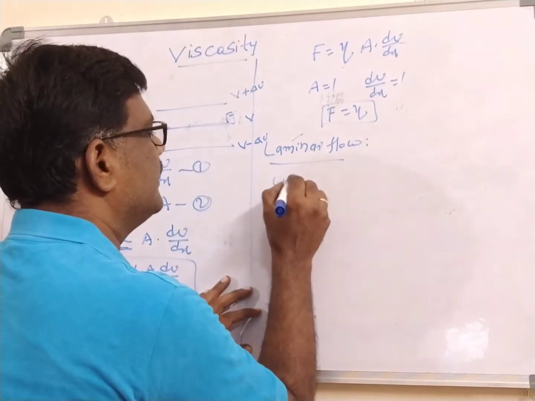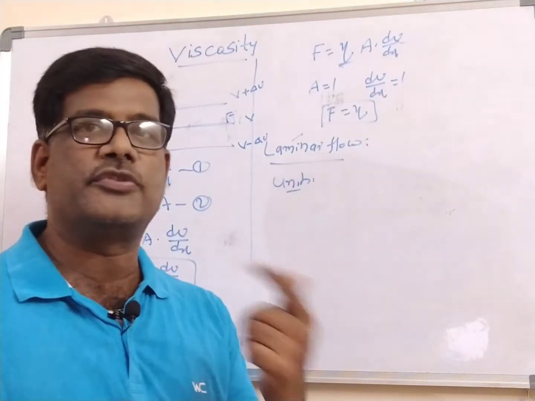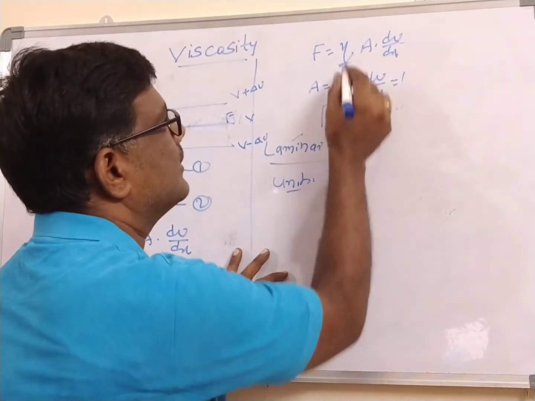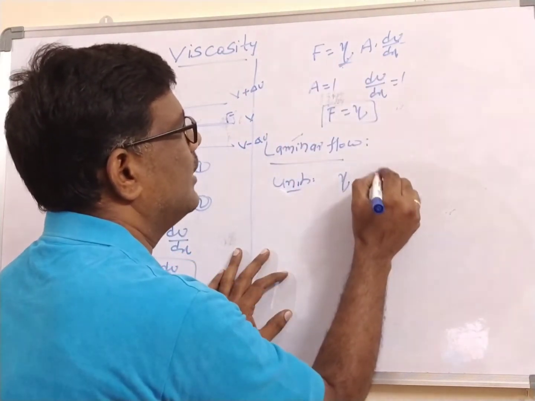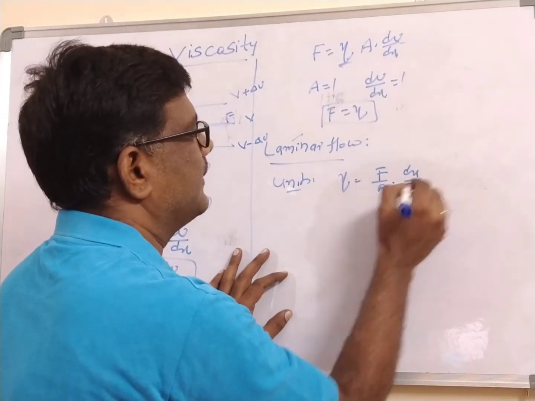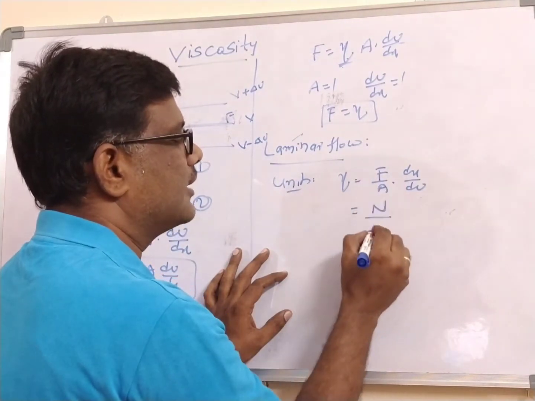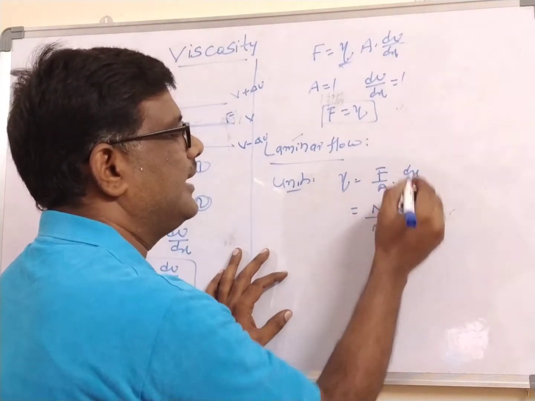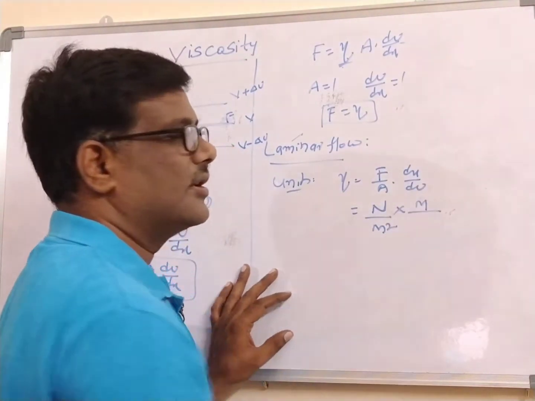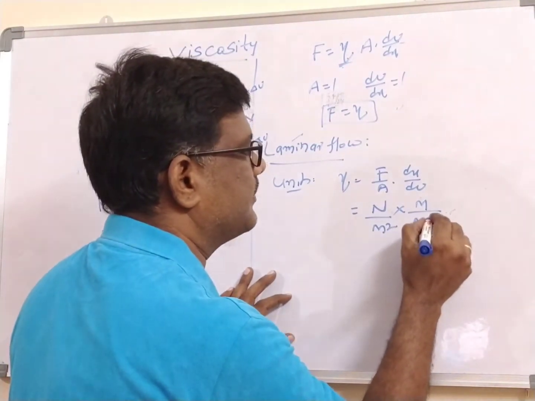Then, what are the units for the viscosity quotient? He asks you. I will take the viscosity quotient and write it like this: nu is equal to, sending the remaining terms to this side, F by A into dx by dv. F is nothing but newtons, already we are familiar. A is meter square, into dx, which is nothing but length. Length is meters, and the unit of velocity is meters per second. I am taking the meters per second inverse.